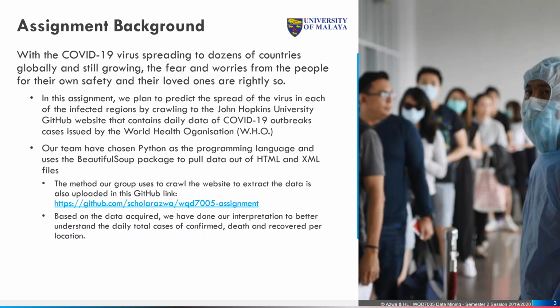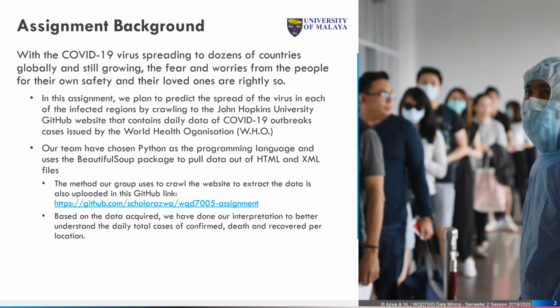Hence, our group decided to do this assignment to predict the spread of the virus in each of the infected regions by crawling a very well-known university, Johns Hopkins University, where they have accumulated all the data from the World Health Organization and help us by leveraging their time lapse to maintain and manage the daily data on outbreaks and cases that they have discovered.